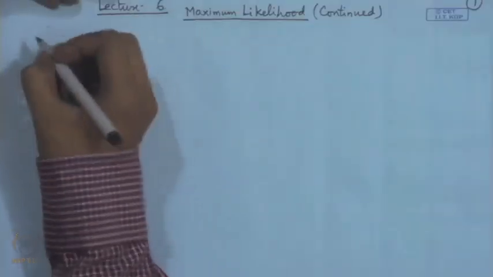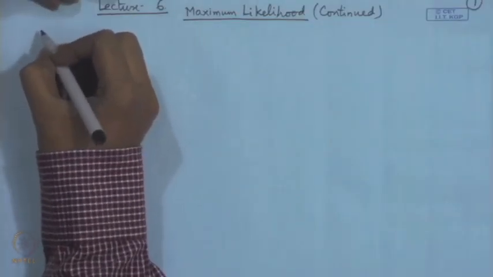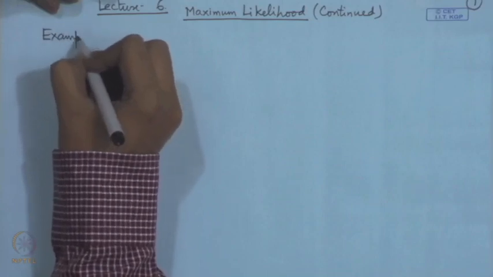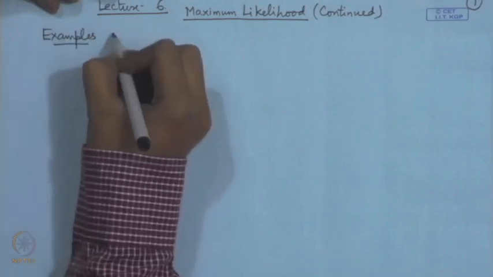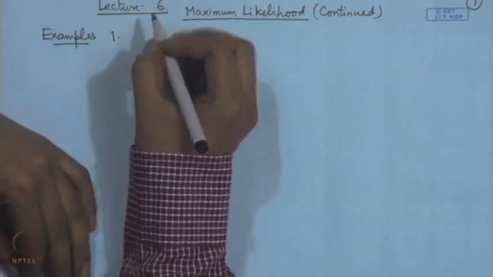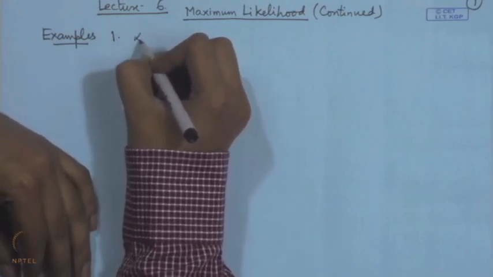So, today I will explain this method with the help of several other examples, and we will discuss certain important large sample properties of the maximum likelihood estimators. Let me start with a couple of examples on discrete distributions. So, let us consider a discrete uniform distribution.